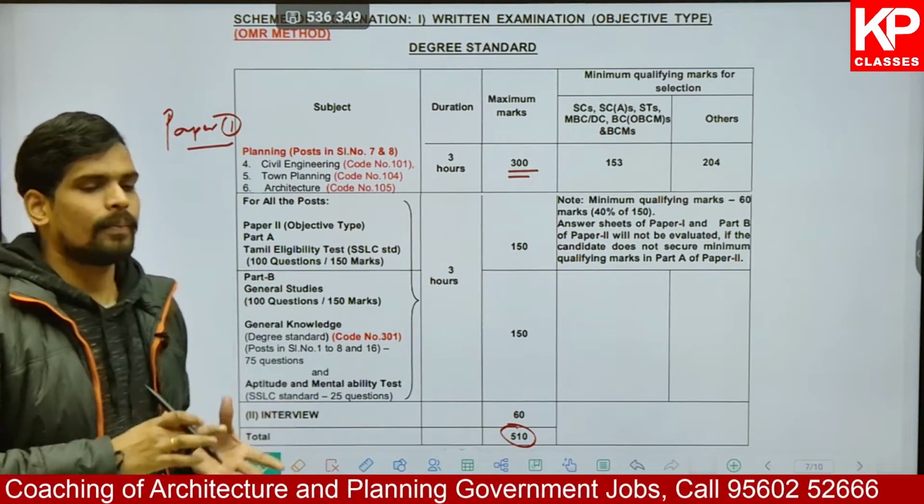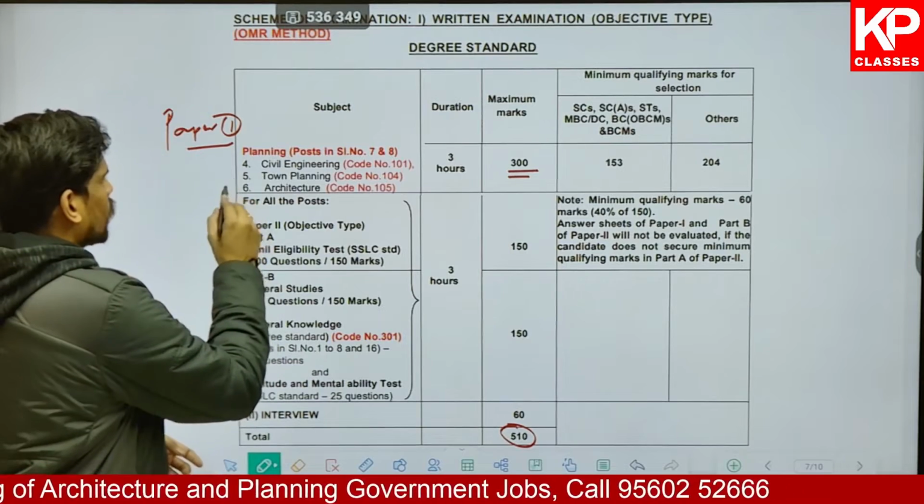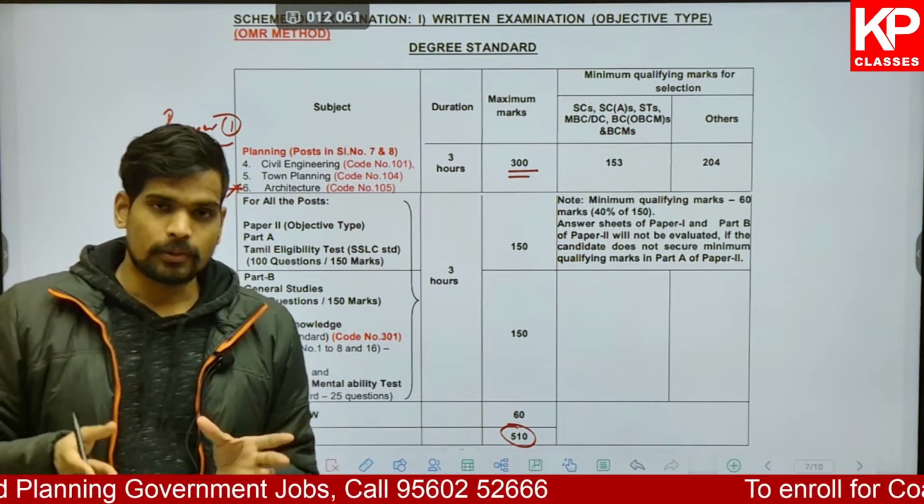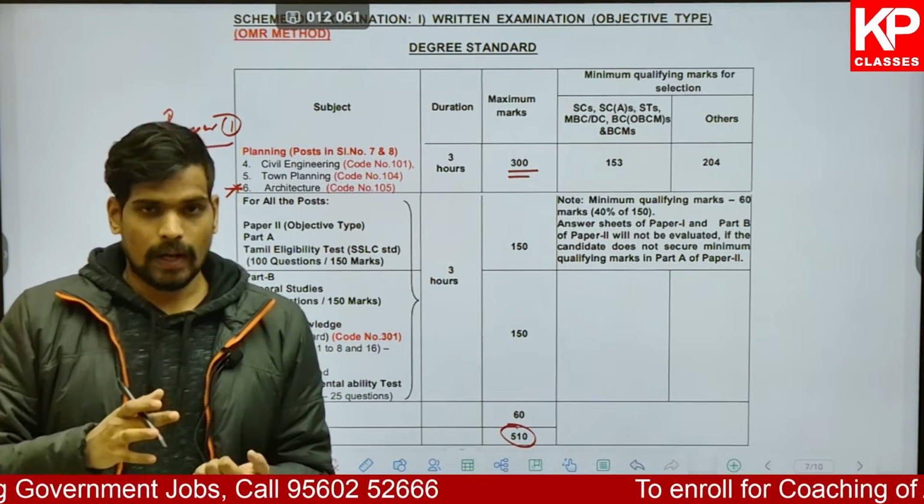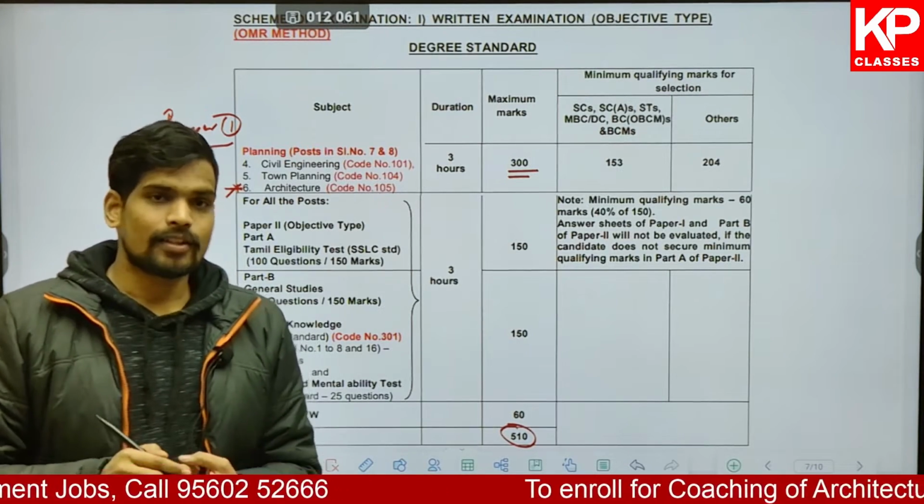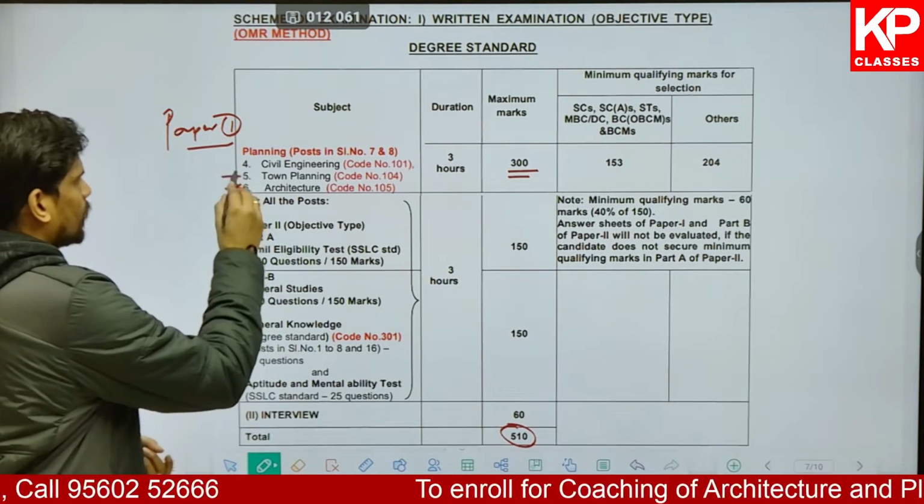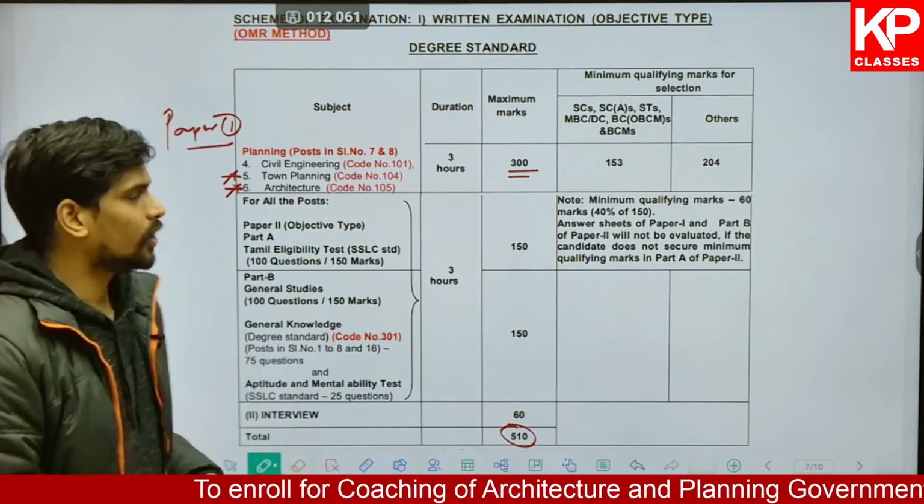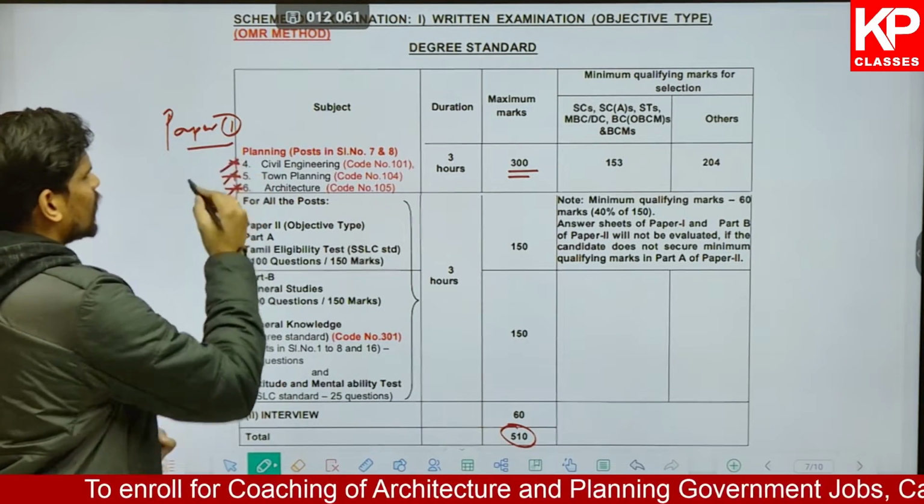If you have done your bachelor's in architecture, then you will need to write the architecture paper. So it's not a single paper for recruitment into these posts. It is based on the degree which you have. If you have done your bachelor's in planning, then you will need to attempt the town planning paper. If you have done your bachelor's in BTech with civil engineering, then you will need to attempt the civil engineering paper.